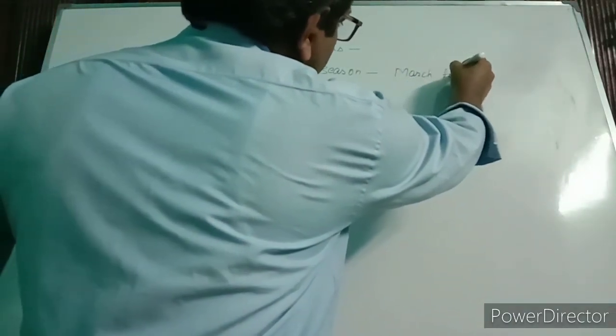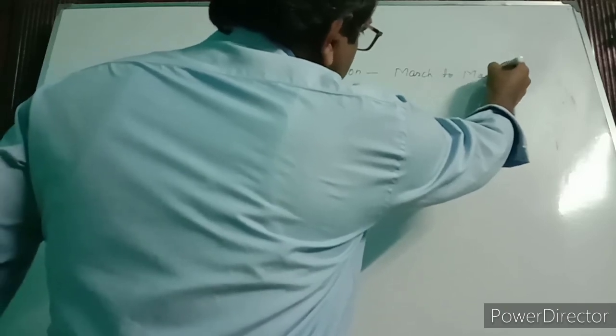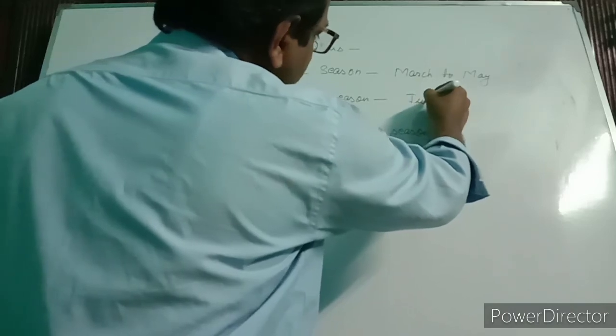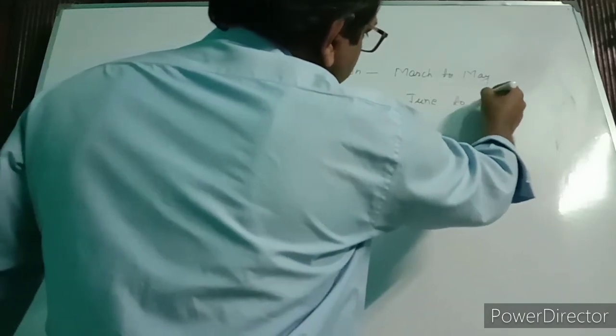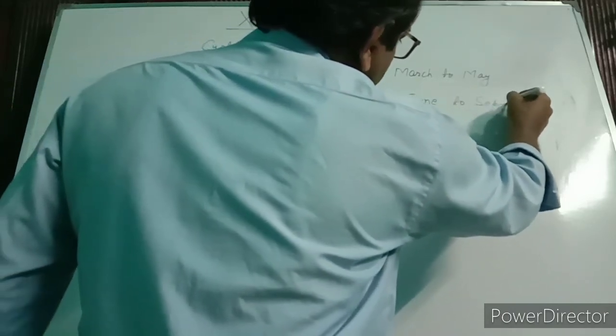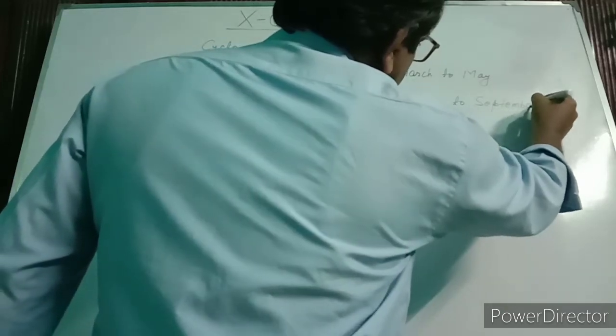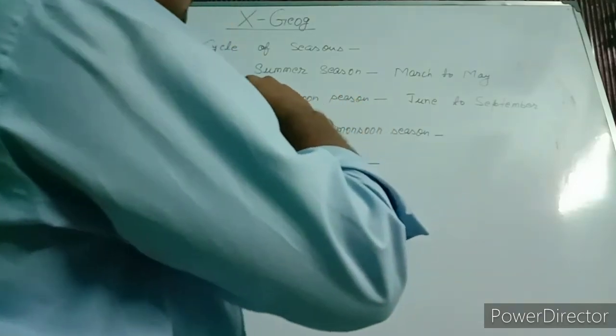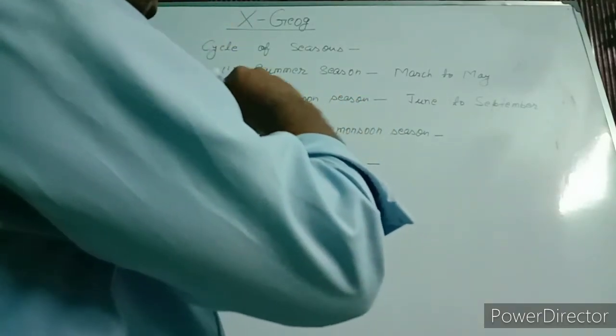So we will see these seasons regarding the months. From March to May is the summer season. From June to September, between these months, we have monsoon season. In monsoon season, there is rainfall due to monsoon winds.